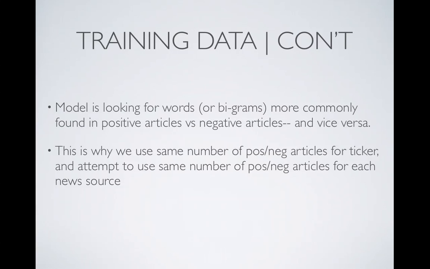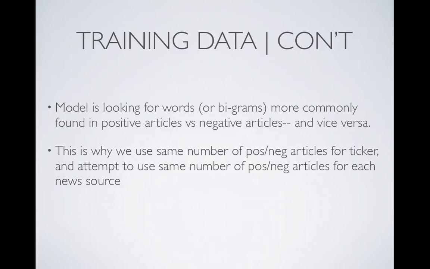So how this model works is when we're training it on the corpus, it's looking for words or bigrams, which are combinations of two words. And it's looking for these bigrams that are more commonly found in positive articles that we had classified versus negative articles, and vice versa.